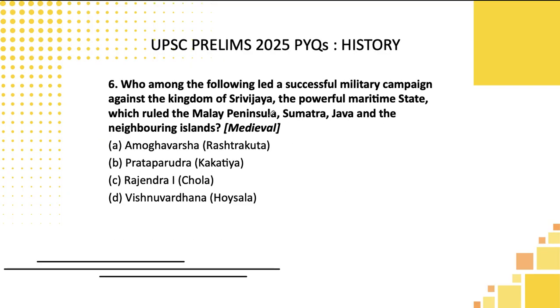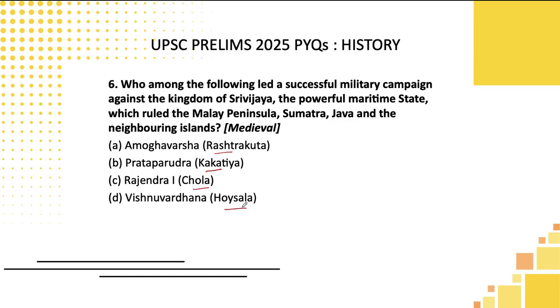Who among the following led a successful military campaign against the kingdom of Sri Vijaya, the powerful maritime state which ruled the Malay Peninsula, Sumatra, Java, and neighboring islands? One thing, students, if you look at the options listed here, they are talking about the Rashtrakuta dynasty, Kakatiya dynasty, Chola, Hoysalas.